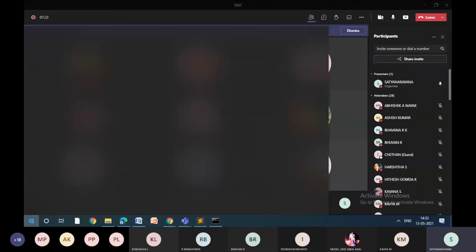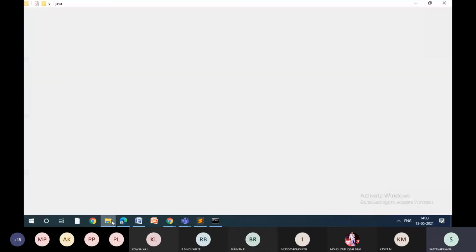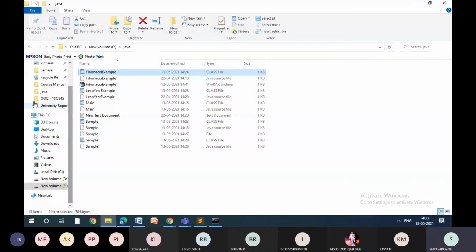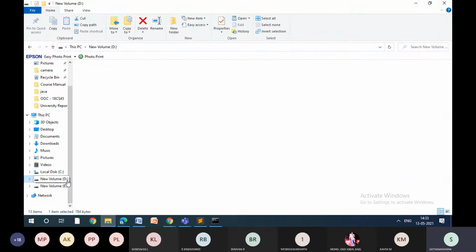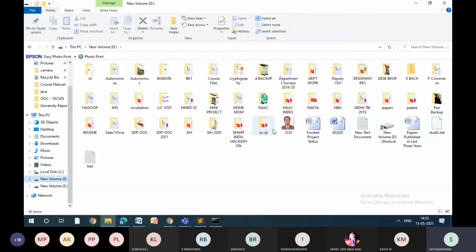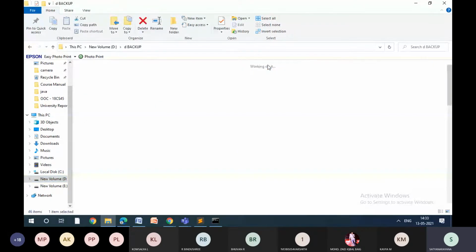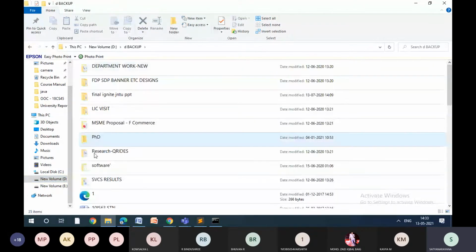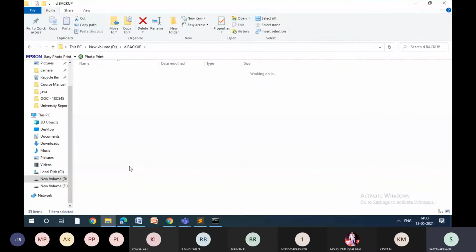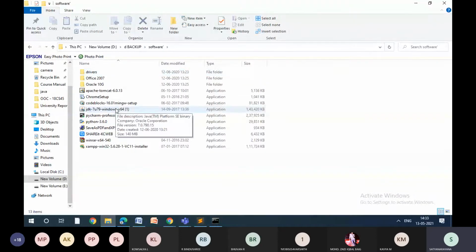So first what we need to do is take down the JDK software, as all of you know. My JDK software is here in my software folder. This is called JDK. I am installing the 1.7 or 7 version. There is 1.9, 1.10, 1.11, which has come in the market. So let me just show you.